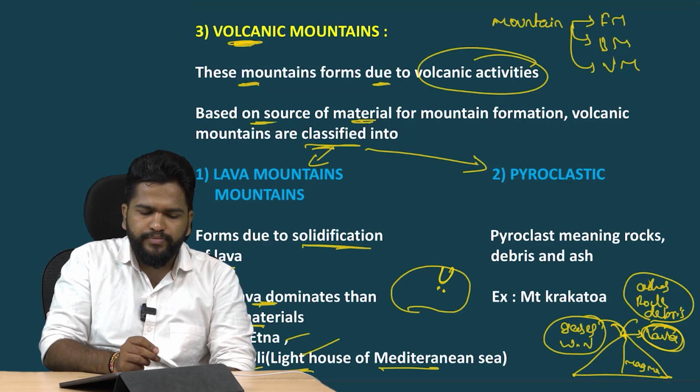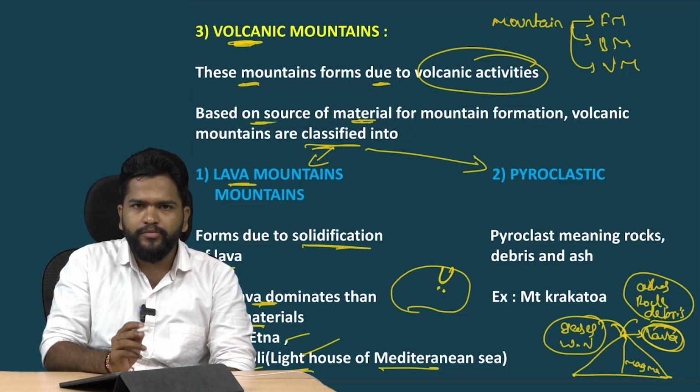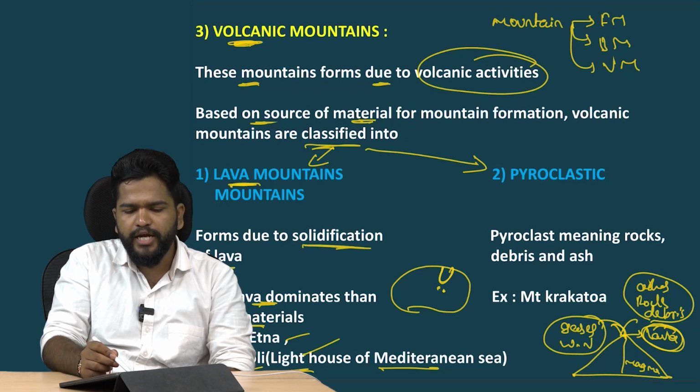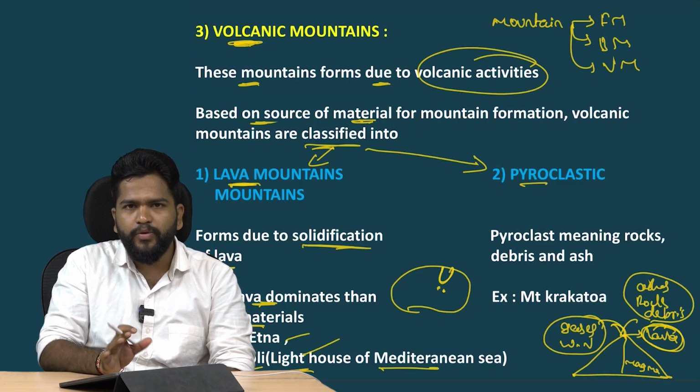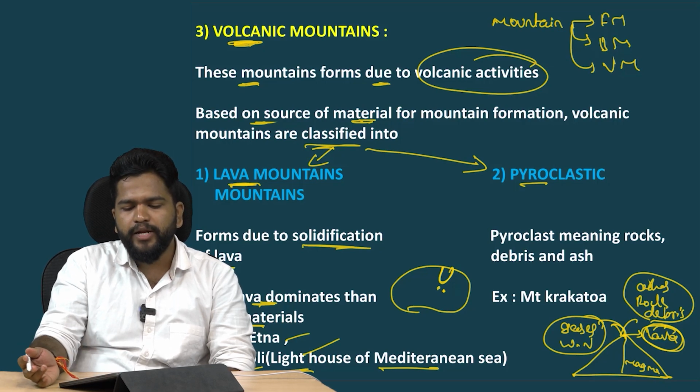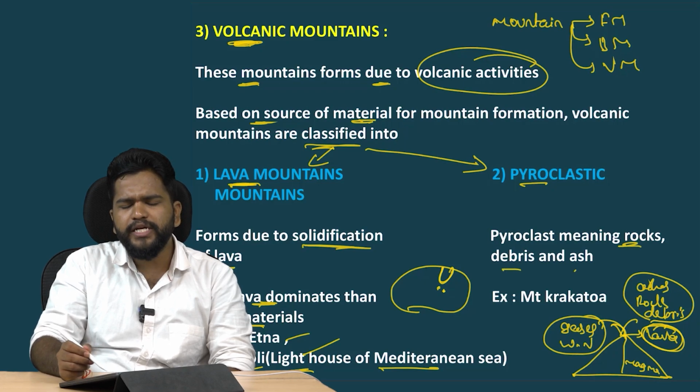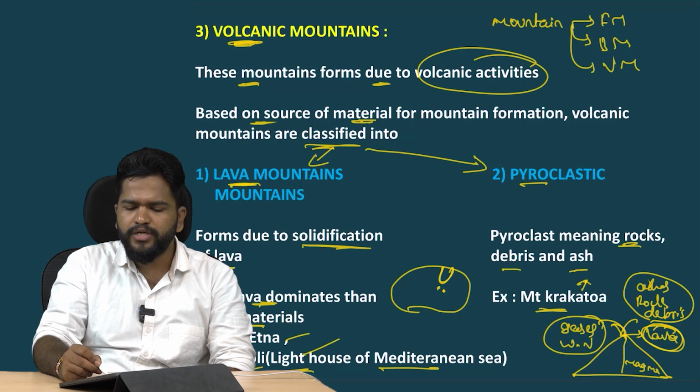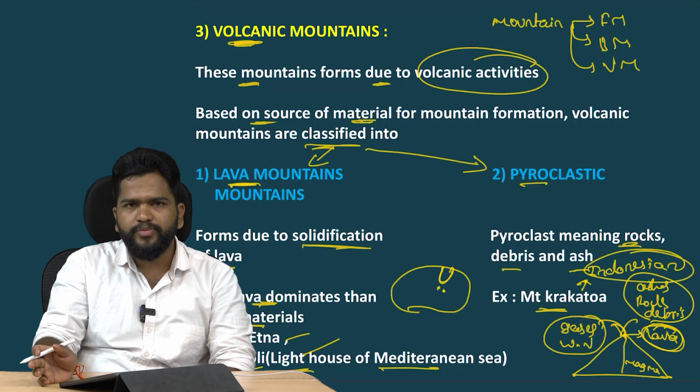So now what you have seen is volcanic mountains. In volcanic mountains, there are two classifications: lava mountains and pyroclastic mountains. In lava mountains, lava dominates, and for that we have seen two examples: Mount Etna and Mount Stromboli. Mount Stromboli is called the lighthouse of the Mediterranean Sea. And in pyroclastic mountains, pyroclast meaning rocks, debris and ashes, the example is Krakatoa. Krakatoa erupted in the Indonesian region. It is an example for pyroclastic volcanic mountains.